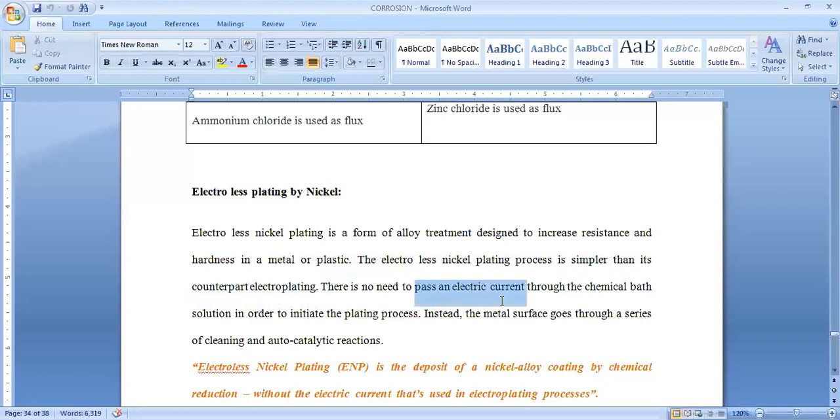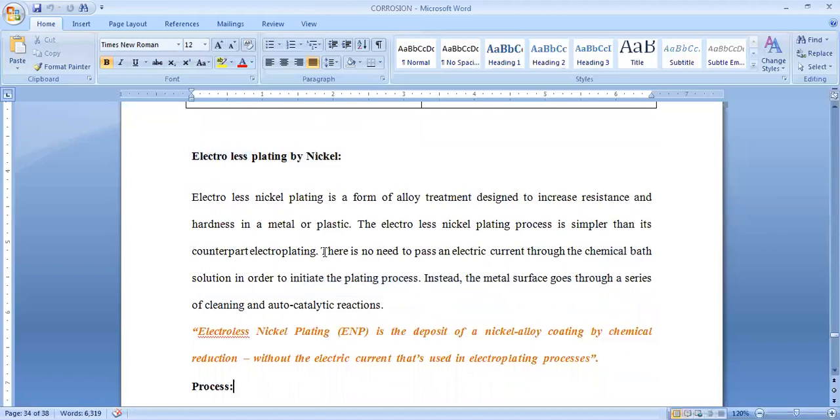Here, there is no need to pass current. The name itself means that electroless has no usage of current. Current is not required in this coating process. In the absence of current, we coat our protective layer on the surface of our base metal, by using a chemical reaction, especially a reduction reaction. Reducing agents are added here, so electroless plating is possible. Now let us see what electroless plating actually is. Electroless nickel plating is the deposit of a nickel alloy coating by chemical reduction, without the electrical current that is used in the electroplating process.